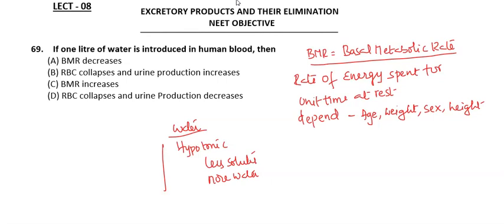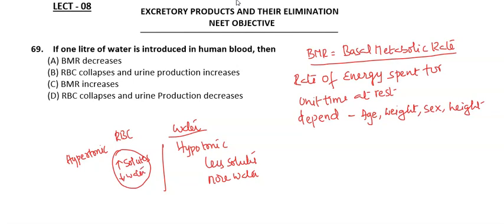Now in the case of the RBC, this is the RBC cell, inside it will be hypertonic when you compare it with the water. So it will have more solutes and less water.